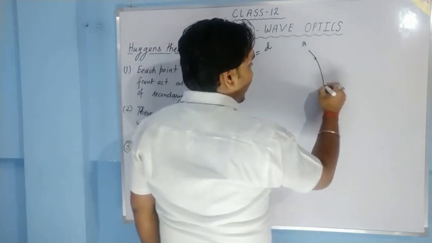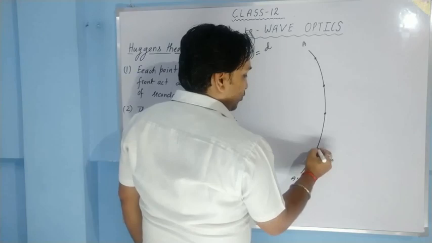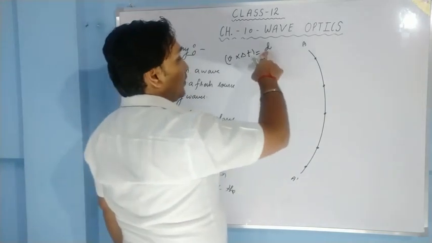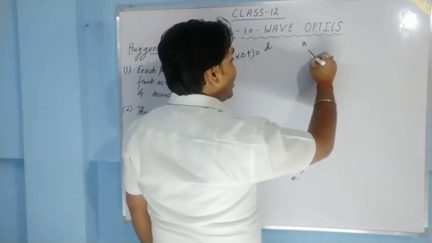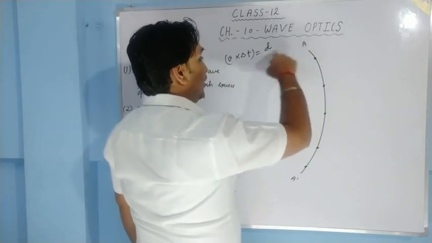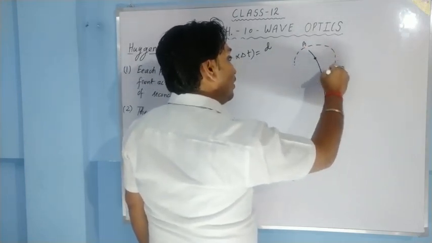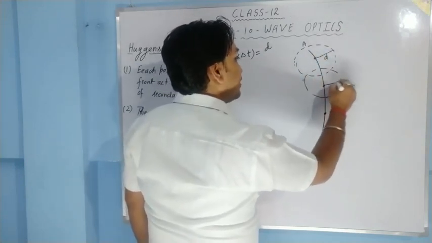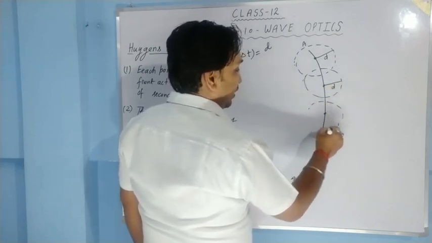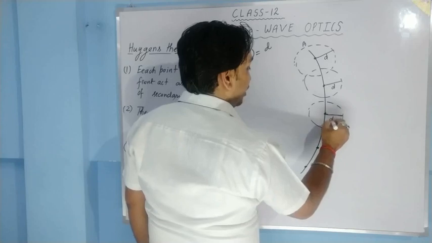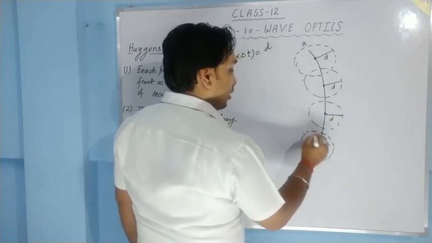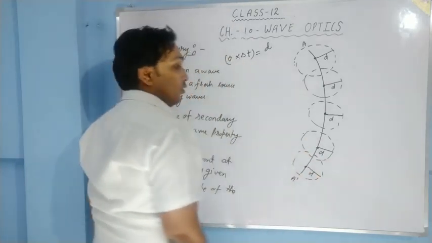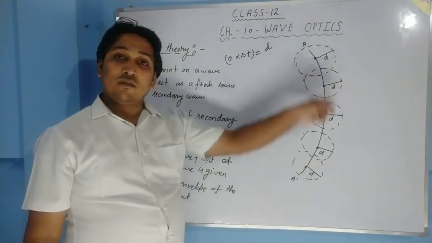Now what we do, we select some of the points over here. Each point behaves as a new source of light. So after delta t time, we'll draw some circles by taking a radius d. So what we are going to have, a circle like this, its radius is d. A circle like this, its radius is d. Actually these are the spheres, not circles, but we are drawing on the two-dimensional board, so we are calling it a circle, but actually these are the spheres. Okay, so we'll get some circles like this, we'll get some spheres.